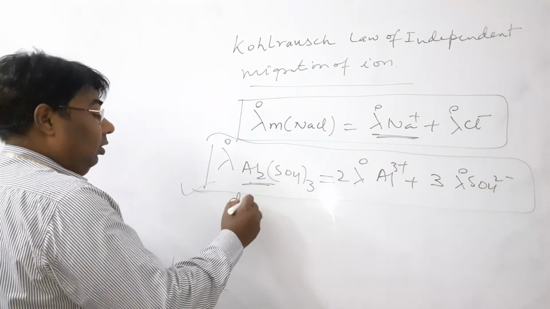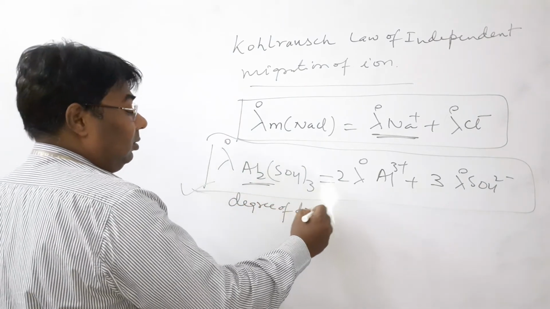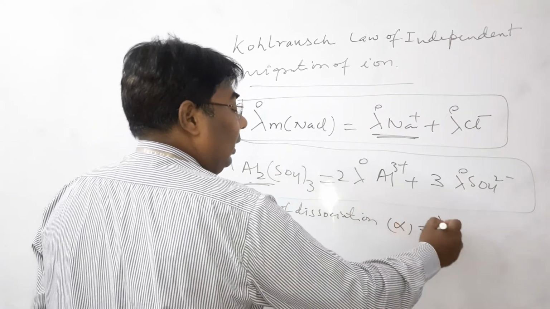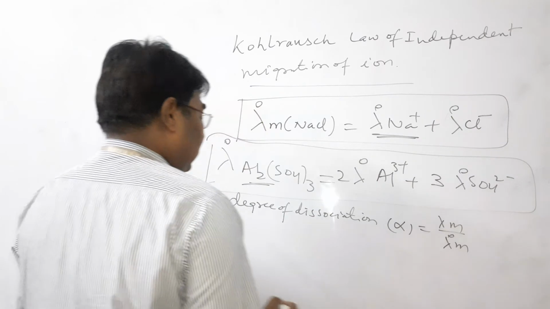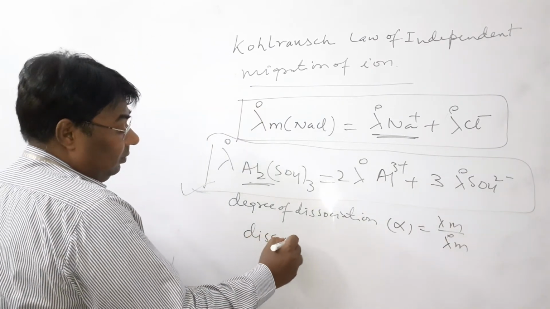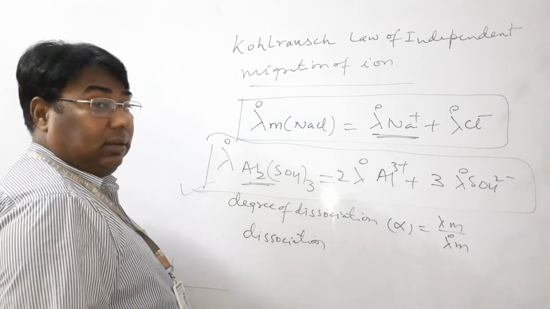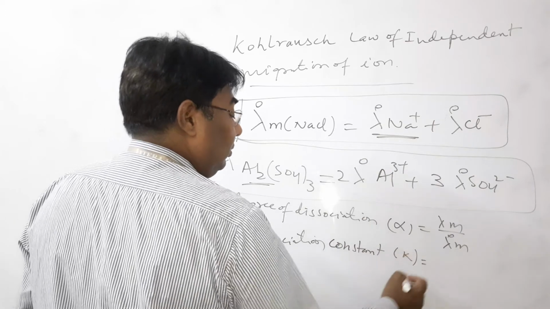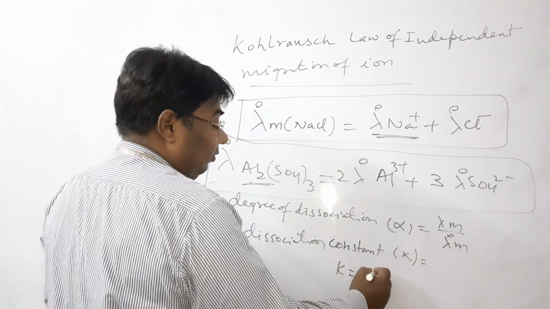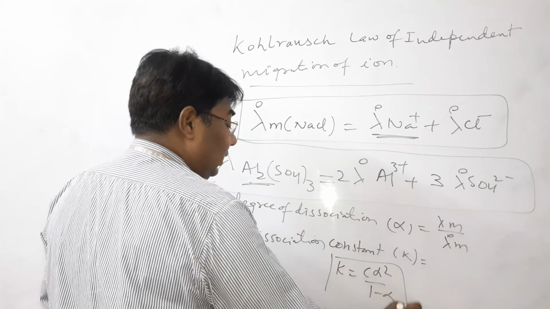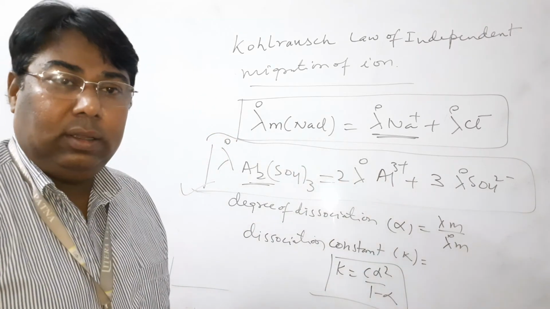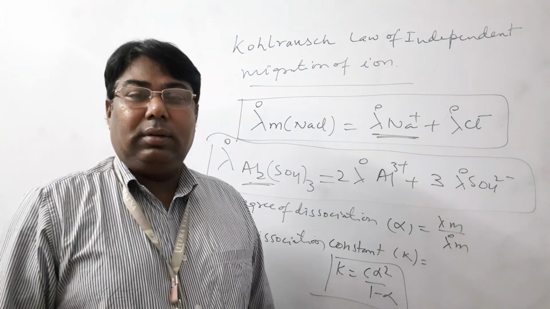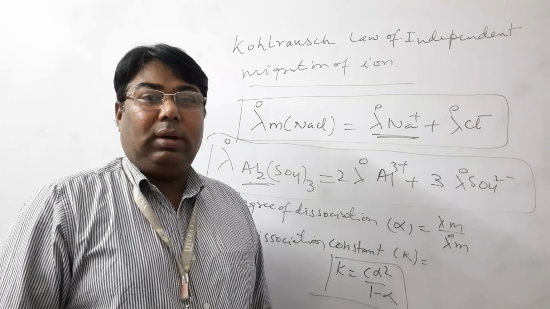And then degree of dissociation alpha is equal to lambda m by lambda naught m. Similarly, dissociation constant is generally asked in the questions. Dissociation constant K is equal to C alpha square by 1 minus alpha. These are some useful formulas which are mainly used in the electrochemistry chapter.